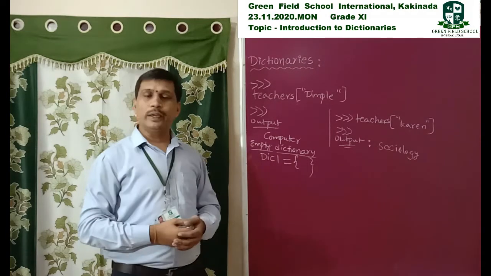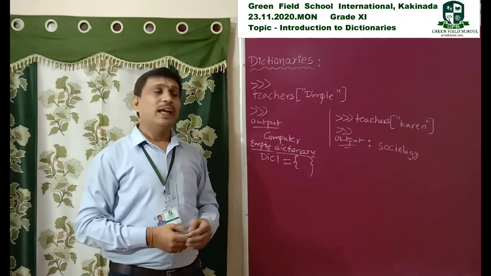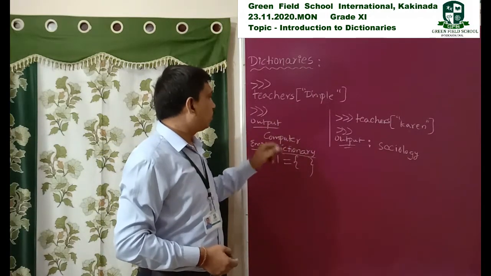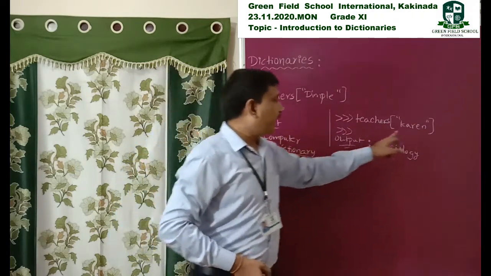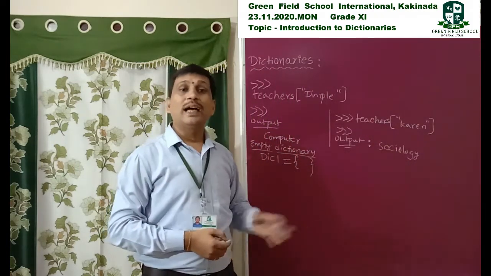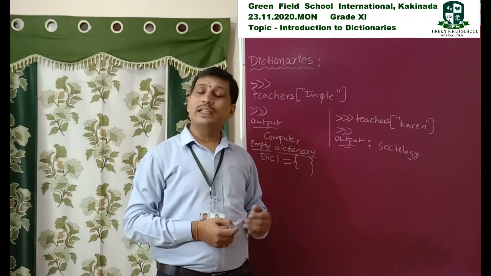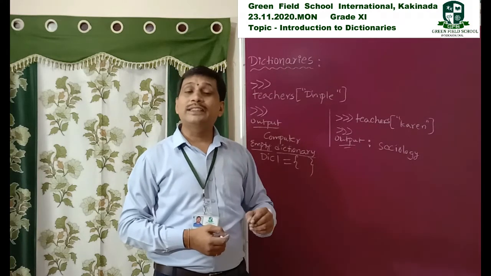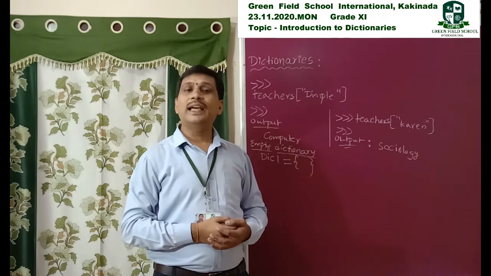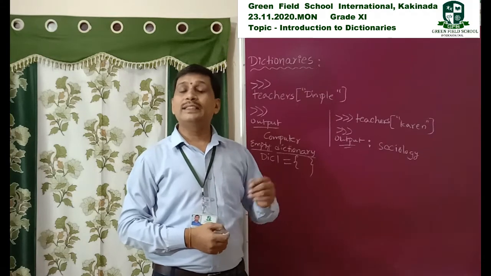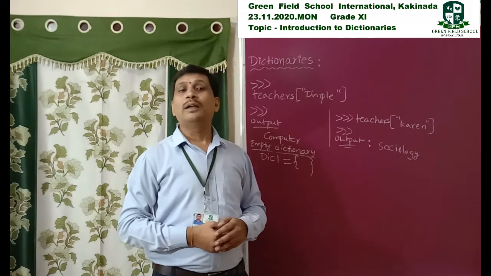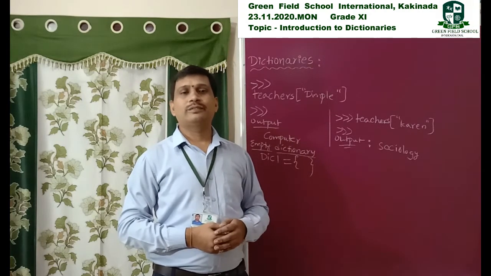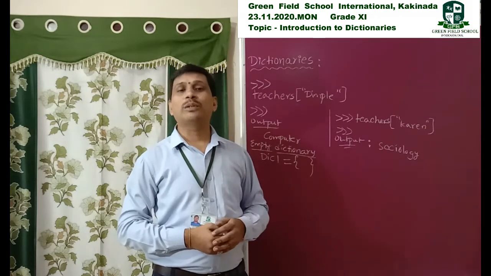Next, one more important point. I already created the Dimple dictionary: computers, Karen, sociology, Harpreet, mathematics. That is one dictionary. The important point is that dictionaries are mutable, but the keys contained in the dictionary are not mutable.